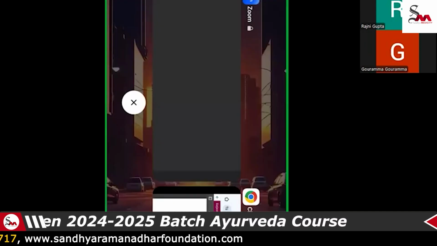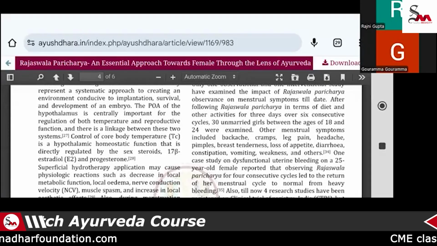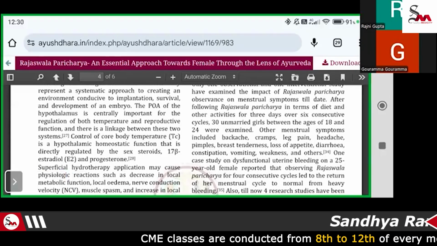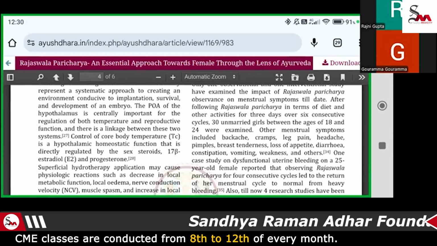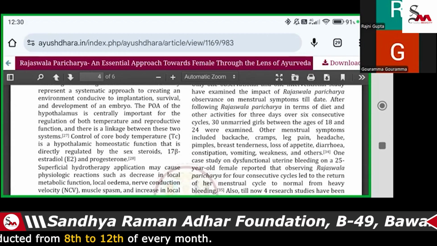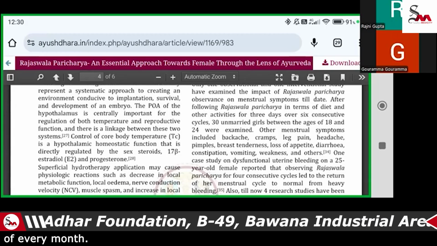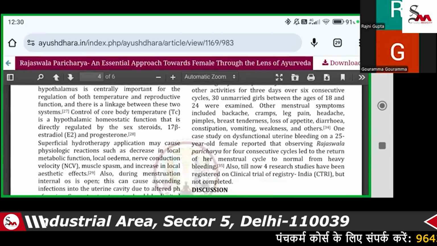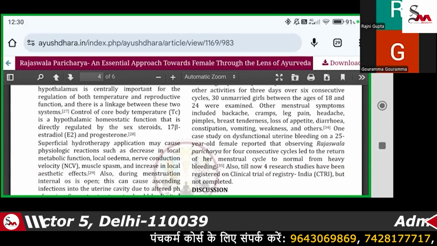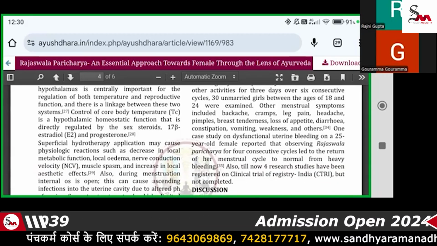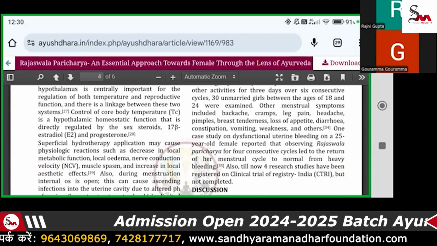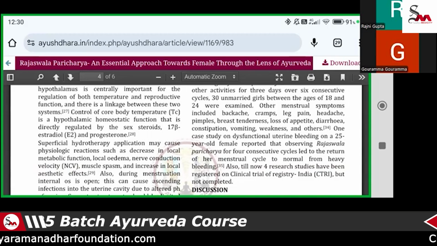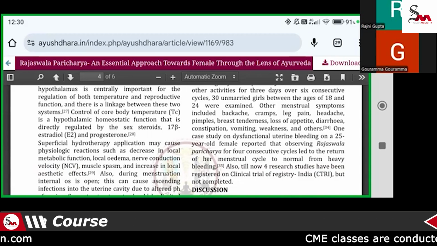All these symptoms can be mentioned. So if the patient is suffering with loss of appetite, diarrhea, constipation, vomiting, weakness, the studies have mentioned that for dysfunctional uterine bleeding in a 25-year-old female, when we are providing the Rajaswala Charya, we are having the observation that they should follow the Rajaswala for the consecutive cycle of 3 to 4 months, which helps to reduce the symptoms.